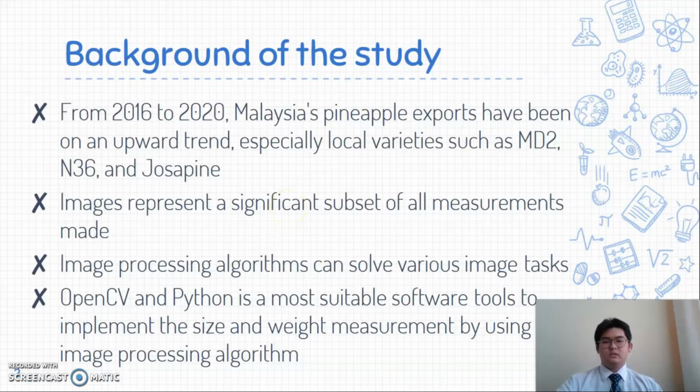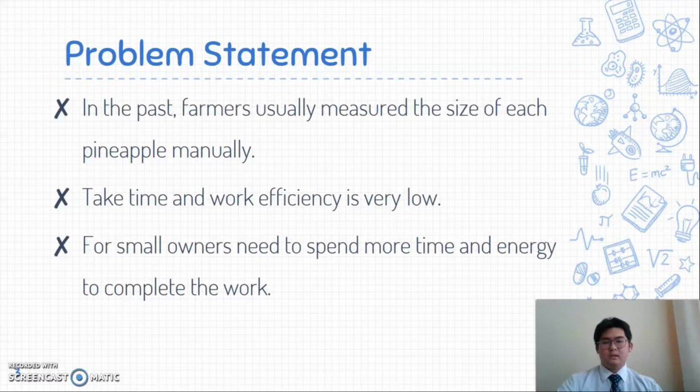From 2016 to 2020, Malaysia's pineapple export has been on an upward trend, especially the local varieties such as MD2, N36, and Josephine, with high demand from China, Philippines, and Indonesia. Image represents a significant subset of all measurements made. Image processing algorithms can solve various image tasks, for example, in digital image detection, image data comparison, spectral image estimation, and image estimation. OpenCV and Python is the most suitable software tool to implement the size and weight measurement by using an image processing algorithm.